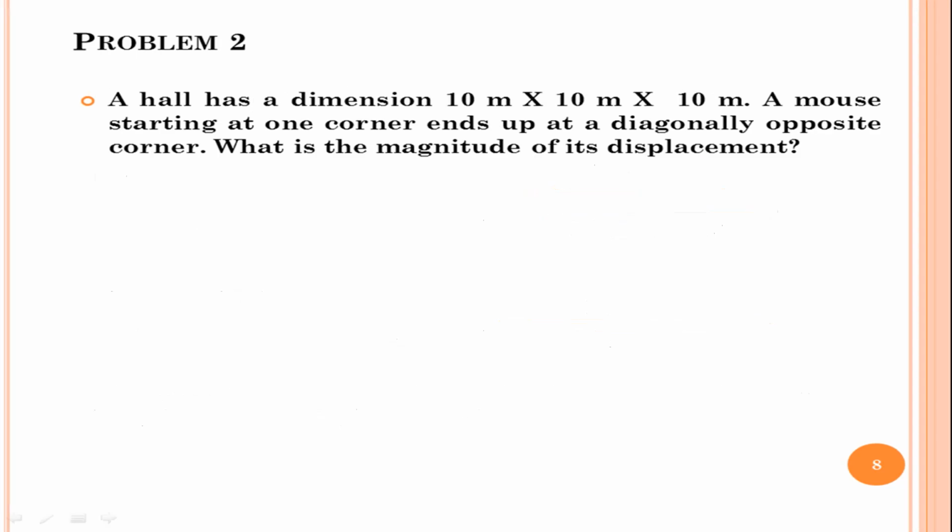Next problem. A hall has a dimension of 10 meter by 10 meter by 10 meter. A mouse starting at one corner ends up at a diagonally opposite corner. What is the magnitude of its displacement? In the given problem, the mouse is in a room of dimension 10 meter by 10 meter by 10 meter. That is, the length of the room is 10 meter, breadth of the room is 10 meter, and height of the room is again 10 meter.